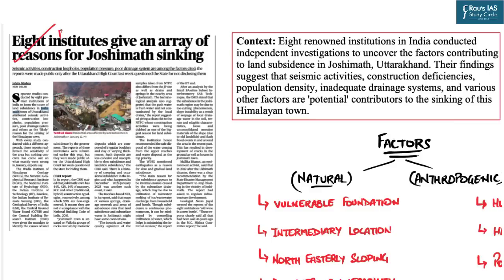This topic has appeared at page number 12 in today's The Hindu Daily edition, and the topic is in relation to the Joshimath disaster, the sinking of the Himalayan town that is Joshimath. You must all be aware that recently India faced a crisis in the city of Joshimath in the state of Uttarakhand. Right? So the town basically sunk. There were various reasons for this, and this is the immediate context of this news article: recently several institutions have conducted independent investigations to uncover the reasons that contributed to the land subsidence in Joshimath.